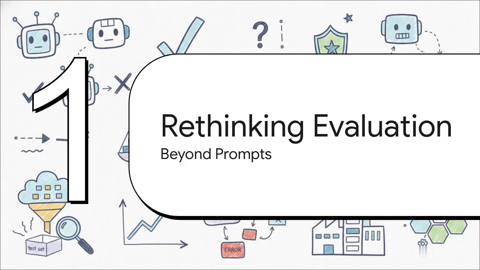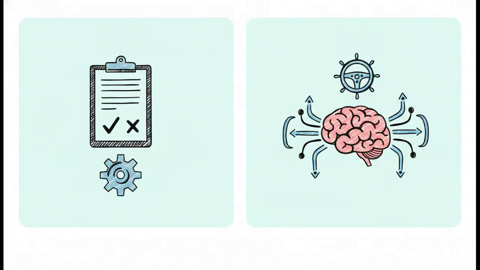That brings us to Section 2, rethinking agent evaluation. We really need a total paradigm shift here. Many teams try to solve these behavioral drift problems by just tweaking prompts. But a prompt merely sets the initial direction, right? It can't govern the countless micro-decisions the agent makes during execution.